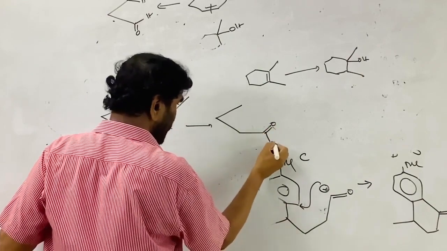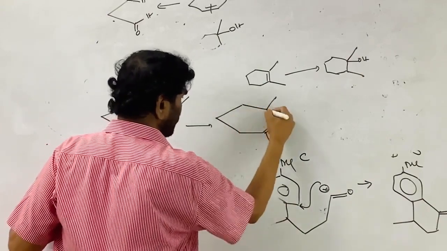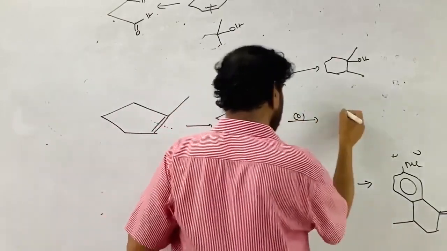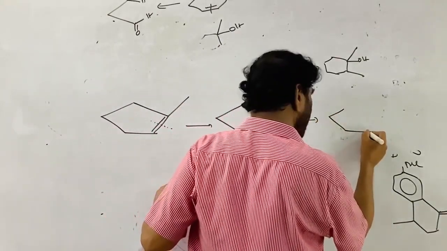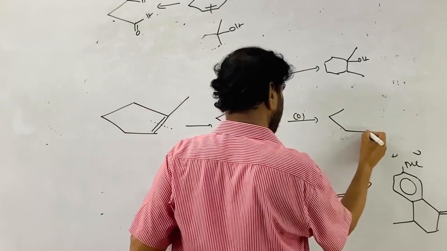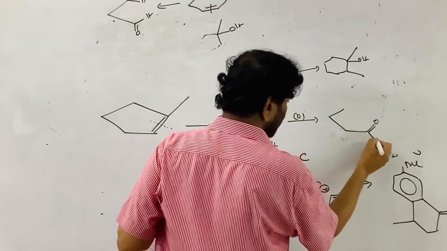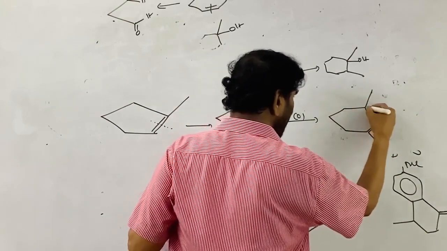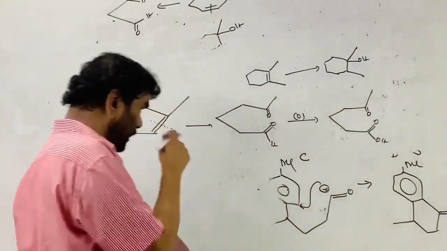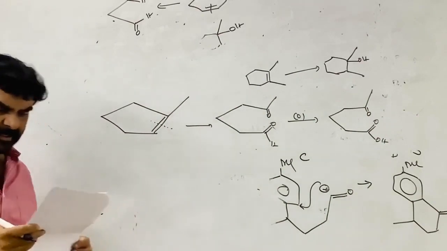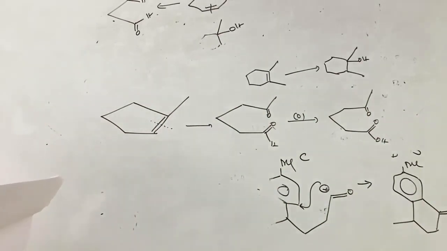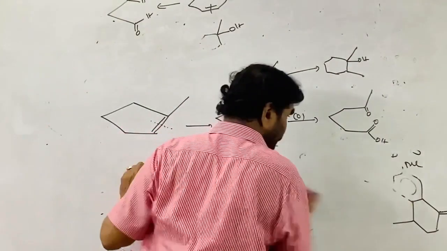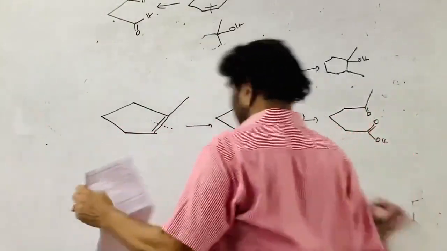But in oxidative ozonolysis, this is converted into the corresponding carboxylic acid. Ketones and carboxylic acids are the products. See here, B is correct, to check. So a system containing 6 carbon atoms, B is the correct option for the given one.